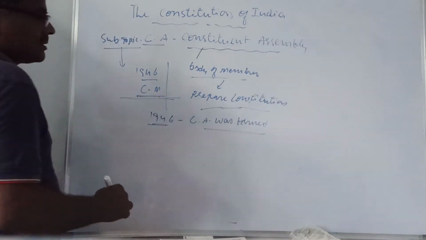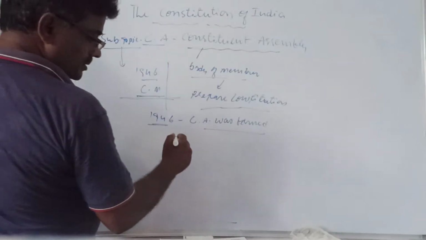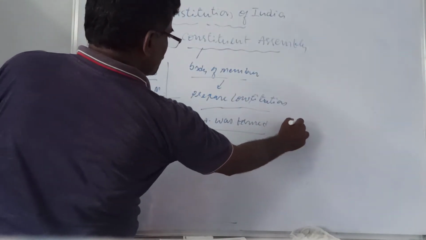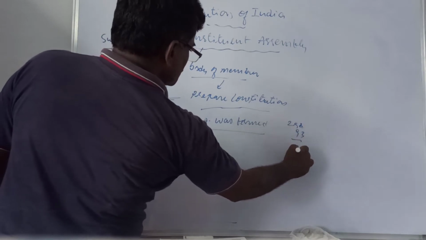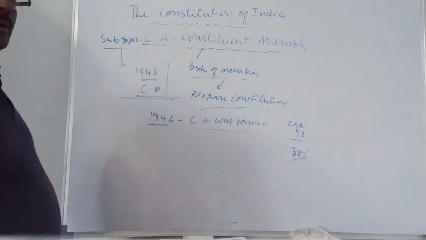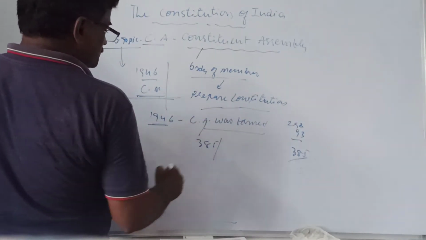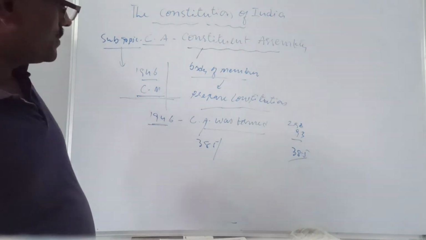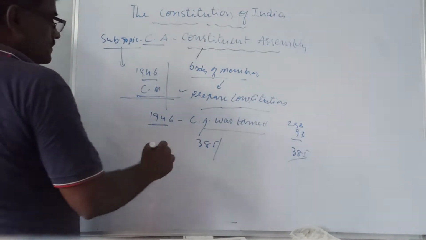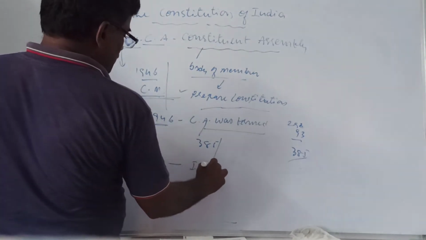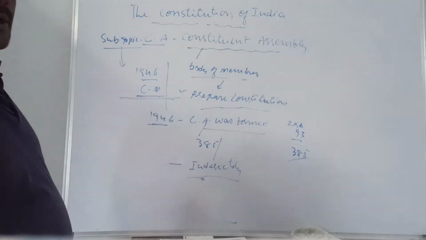What is CA? Constituent Assembly, in which we find 292 plus 93, that is 385 members. How many members are there? 385 members. The CA consists of 385 members, an assembly meant for preparing the constitution. How are these members elected? They are elected indirectly. This point is important. CA members are indirectly elected.